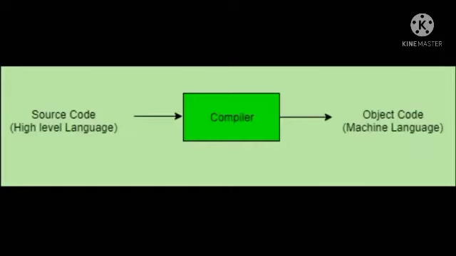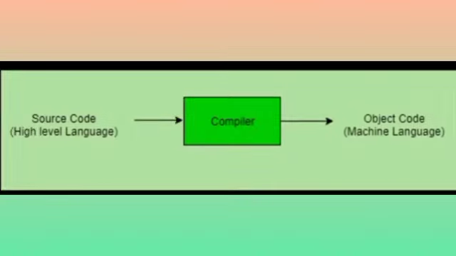You can see the block diagram of compiler. Compiler converts the source code into object code. The source code is a high level language. It uses English words like that. It converts the high level language into the object code, that is the machine language that can be understood by the computer. That is a function of compiler.